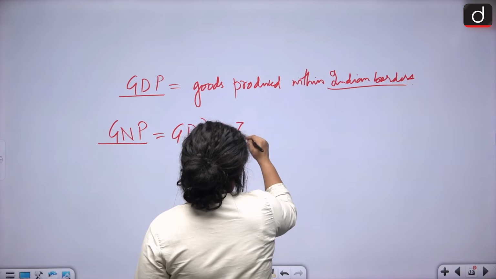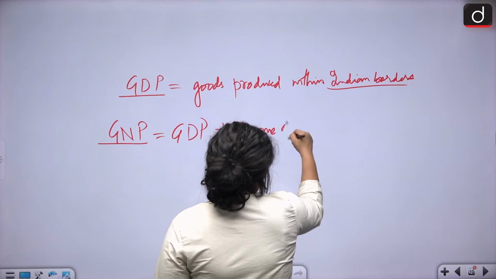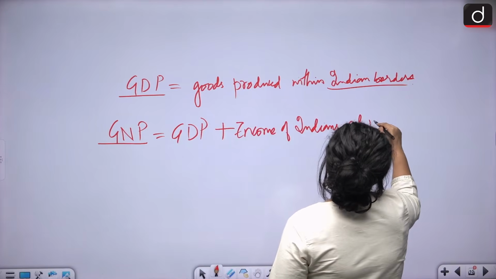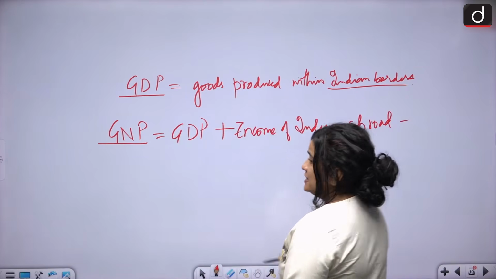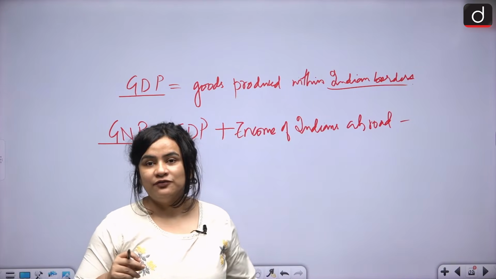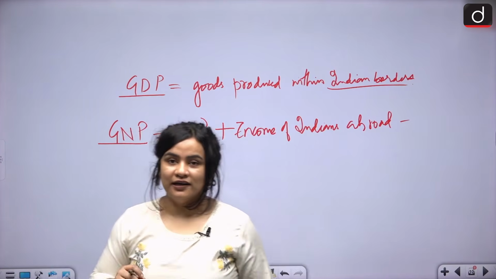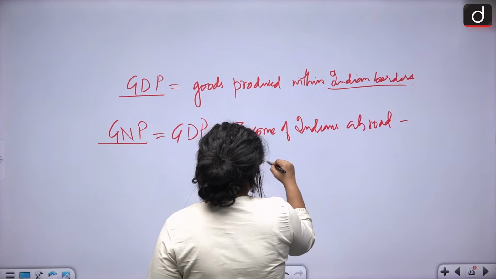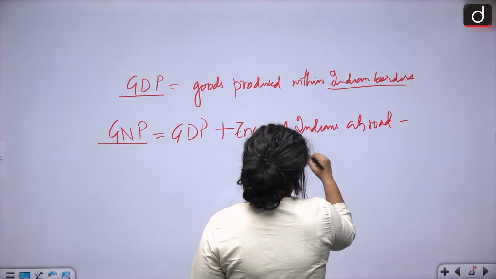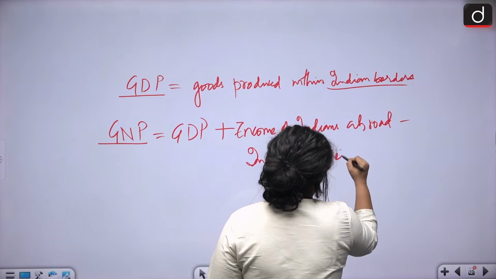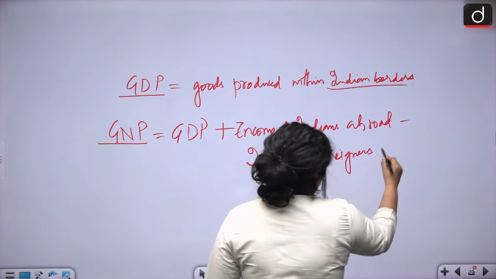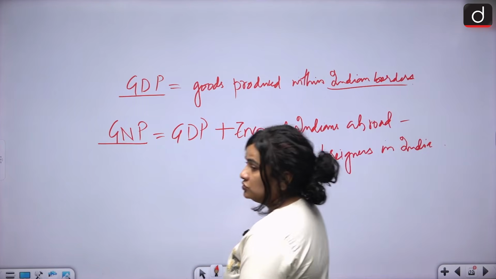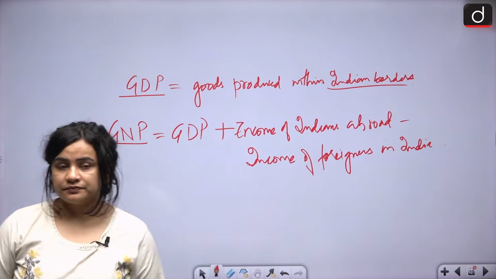So, income of Indians who are abroad, and we subtract that money which the foreigners living in India are making. So we minus income of foreigners in India, or earning in India. So we arrive at this concept of gross national product.